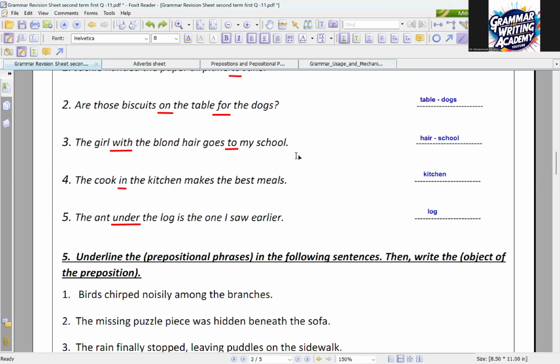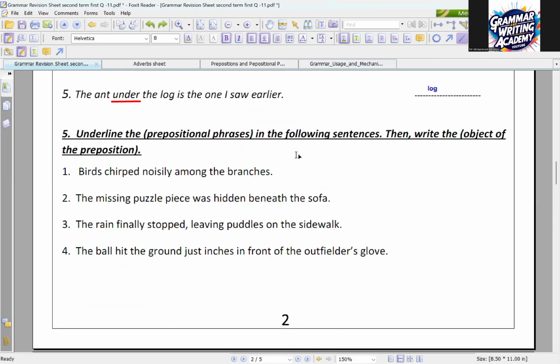Good, good. According to question number 5, I told you before, my dear boys, once you have a preposition, ask yourself what? You will find an answer. The answer will be the object, and from that preposition to the object, you will have a prepositional phrase. Amr, read the first one and answer it for us, please. Birds chirp noisily among the branches.